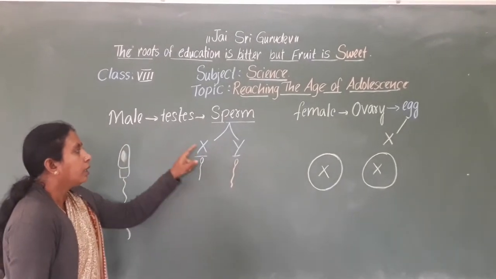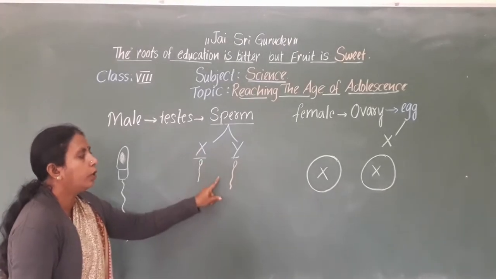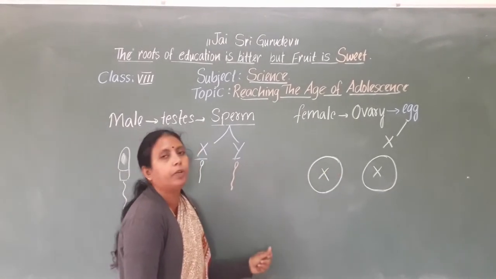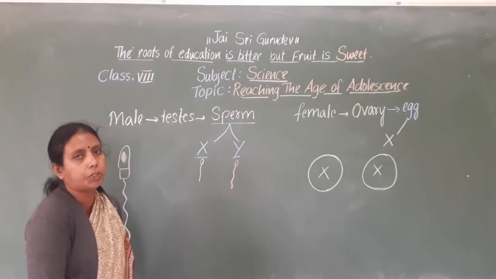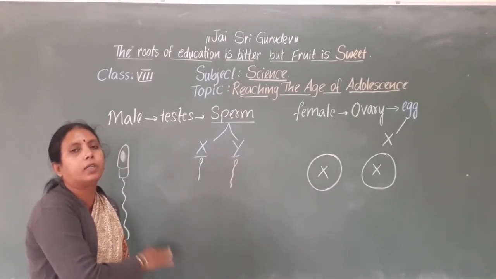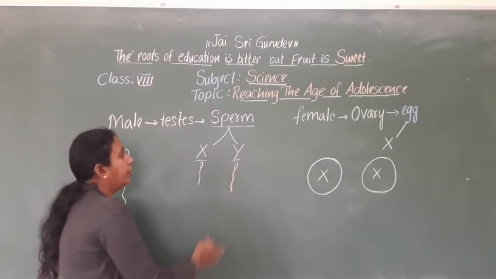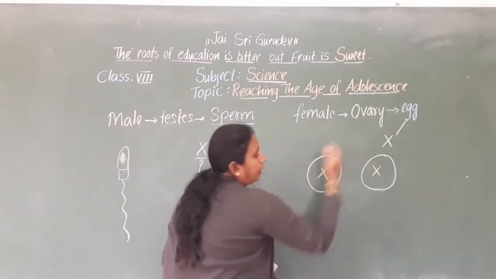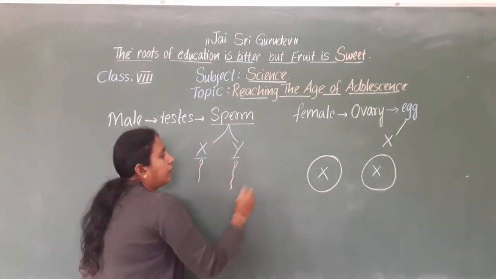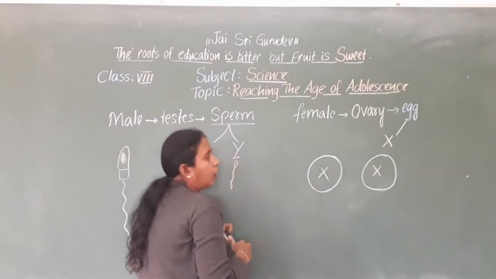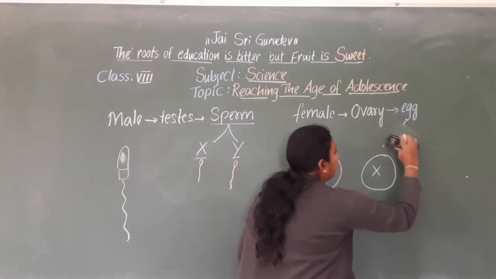You know that when the sperm unites with the egg, we call it fertilization. Fertilization means the fusion, the combining of a sperm and an egg. In the egg we find only X chromosomes.